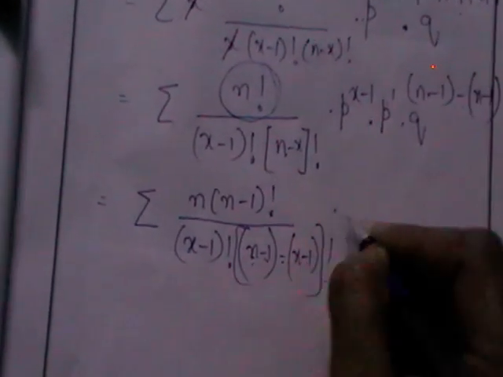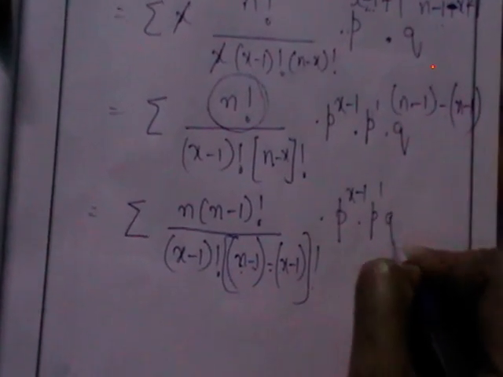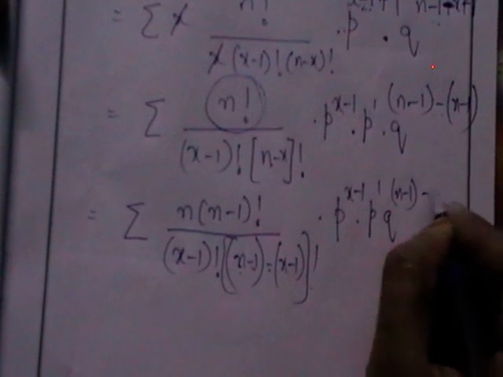So here I got p power x minus 1 into p power 1, q power n minus 1 minus x minus 1. So why I am writing all this is that I am going to use the general expansion for binomial distribution. What is the general expansion for binomial distribution? q plus p. So what is the running variable here? x is the running variable.